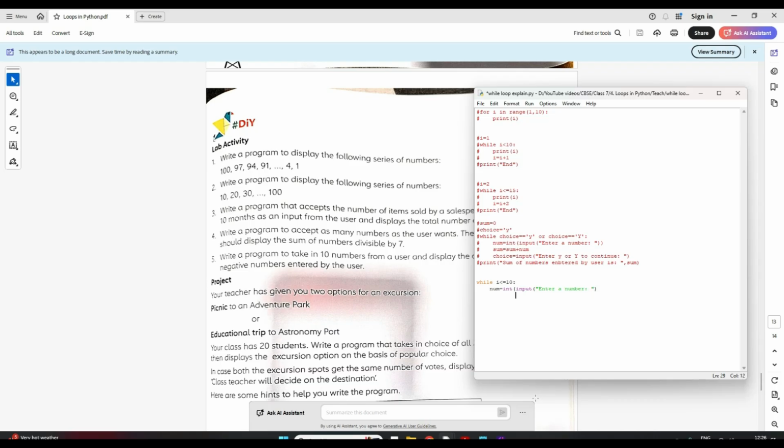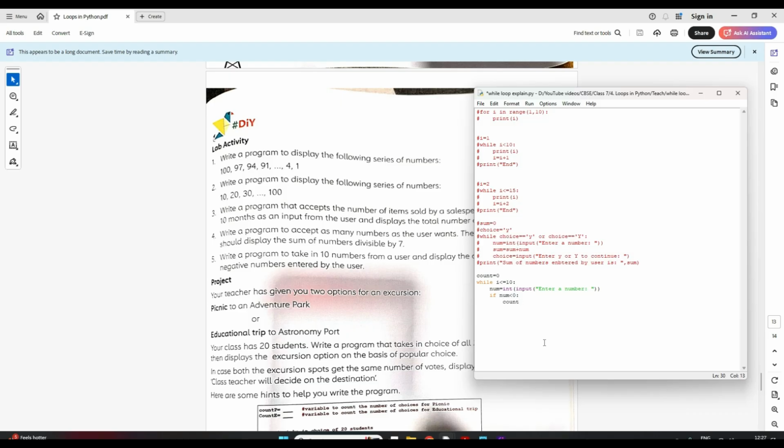We have to check if num is less than 0. If num is less than 0, that means it's a negative number. So we have to count this, right? So I will take a variable outside this, count is equal to 0. So here if it is less than 0, I'll just do, sorry, see one mistake I did. It should be this way, right?